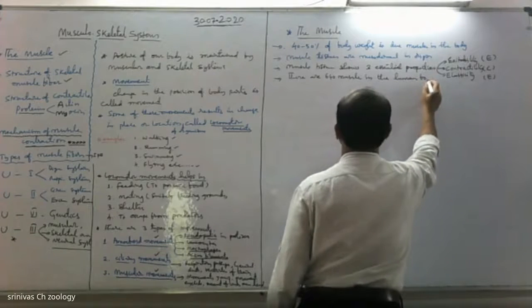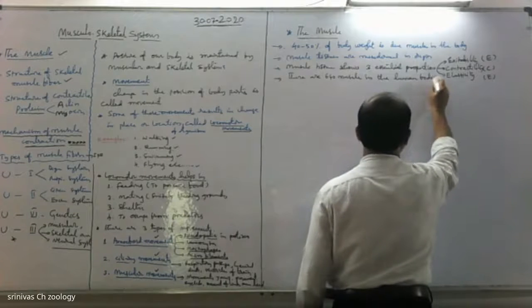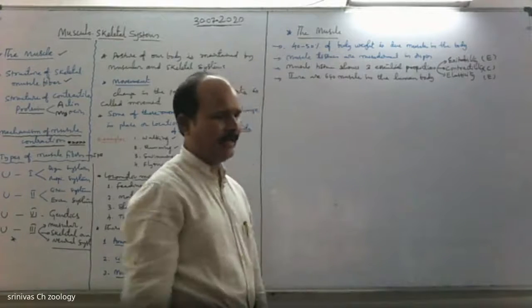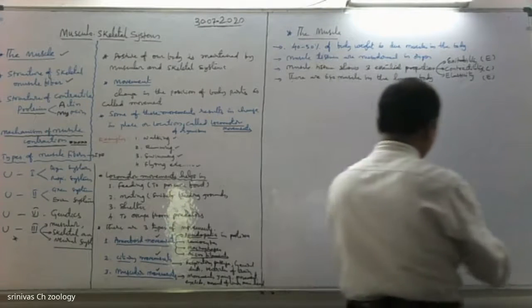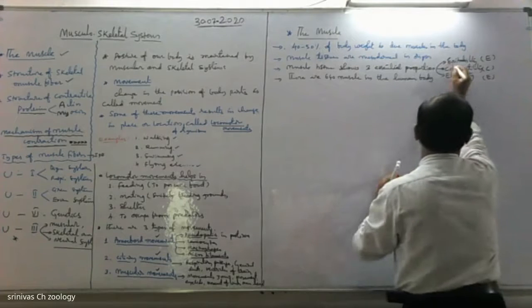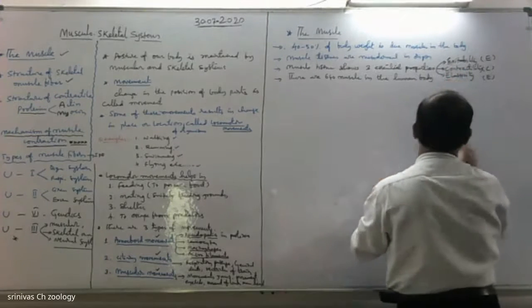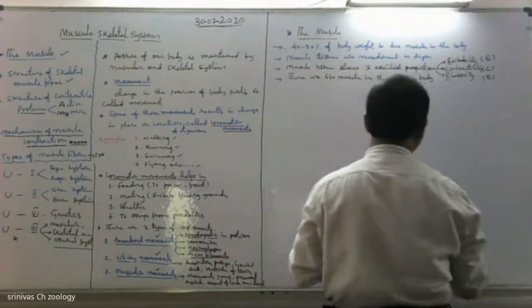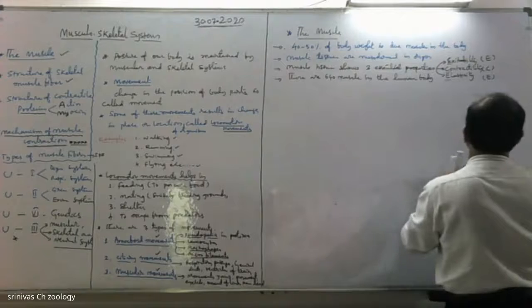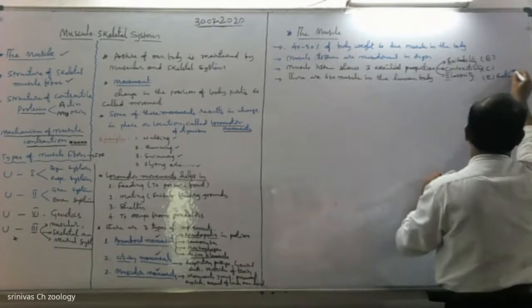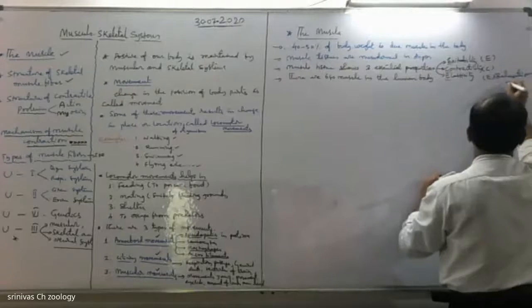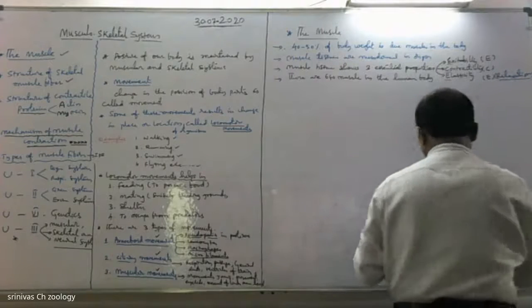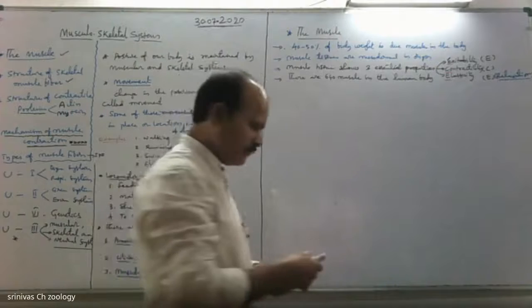There are 640 muscles in the human body. 206 bones, 640 muscles. Now, there are three essential properties: excitability, contractility, and elasticity, or relaxation. Right, relaxation. Let us see the diagram of muscle.